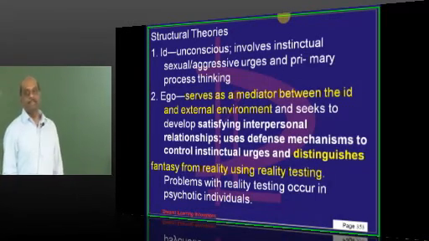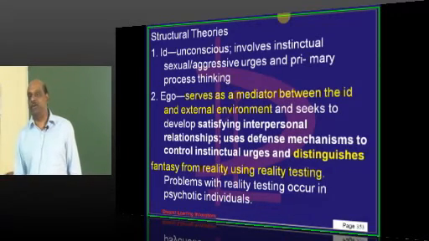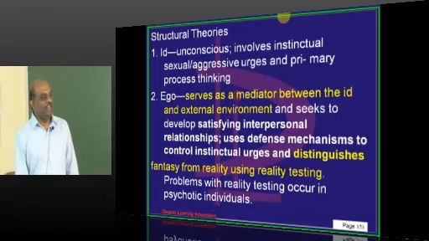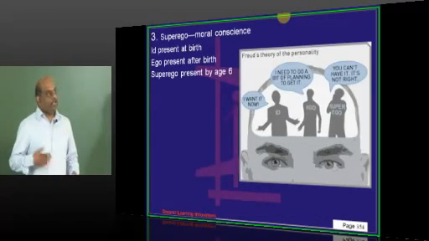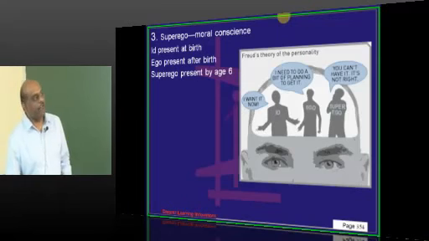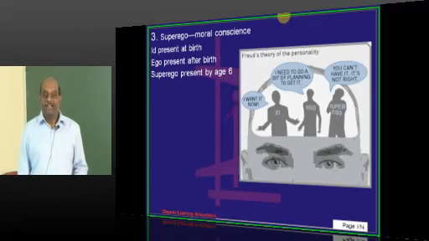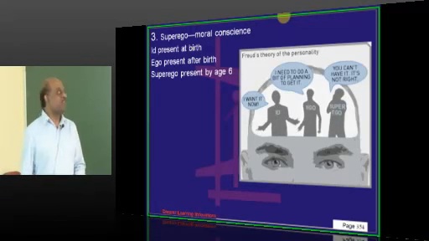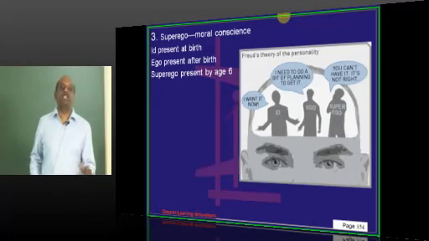But ego says, maybe we need to ask Papa to talk to that boy's dad to get the alliance closed. So that brings the fantasy into reality, that is the ego. Superego is that moral conscience. If you come to know just before marriage that he is already a married guy, then it will tell you to wait until he divorces, or pray for his divorce. So that becomes superego.